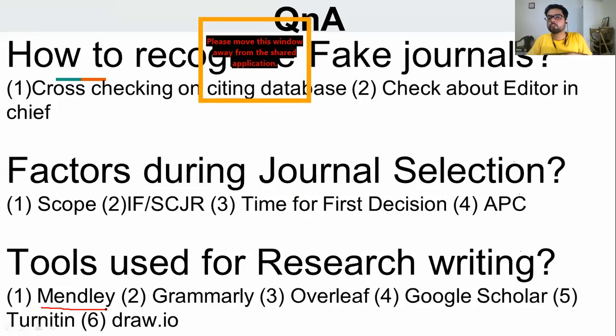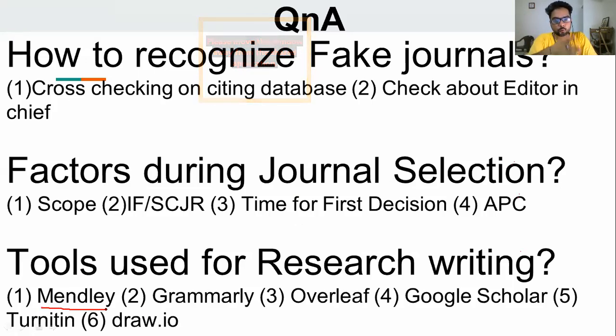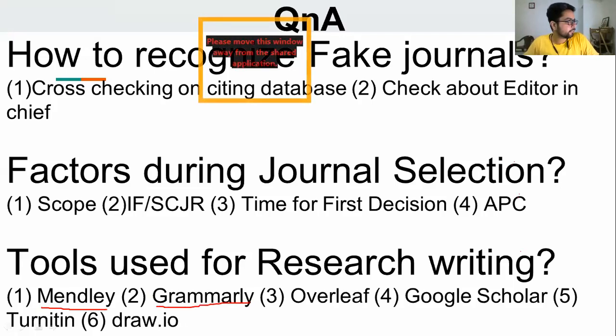What this software does is that it gives a tag or a short name to every article. So the next time you need to cite that specific article in your own article, you will just use that tag instead of using the full name and all that stuff. The second tool that I use is Grammarly. This is in order to correct the grammar of my article.